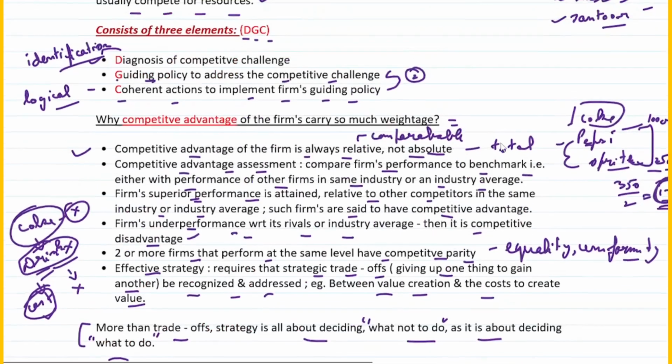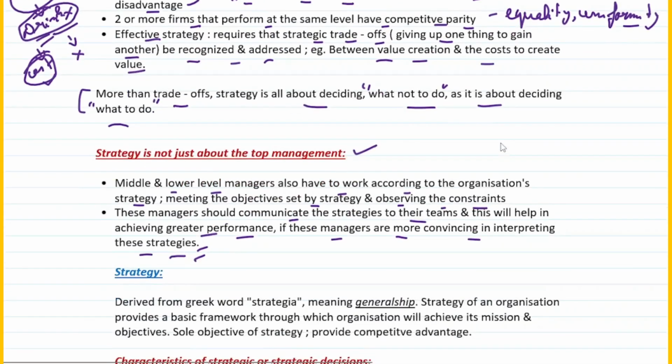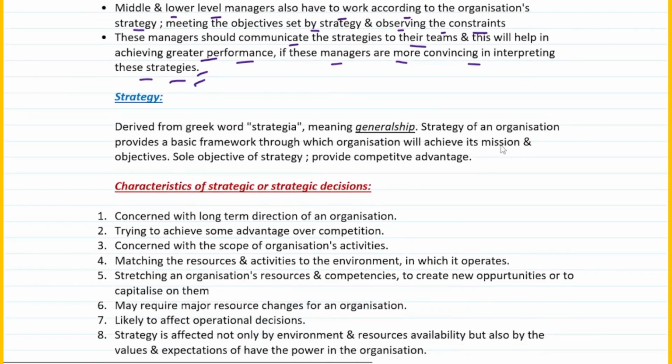Okay. Now we have understood about strategy, its elements, competitive advantage, and what strategy is. Strategy is not just about the top management, it includes both middle and lower level managers also. What exactly is strategy? Now strategy is basically derived from the word strategia. Strategia is what? Strategia means generalship, right?